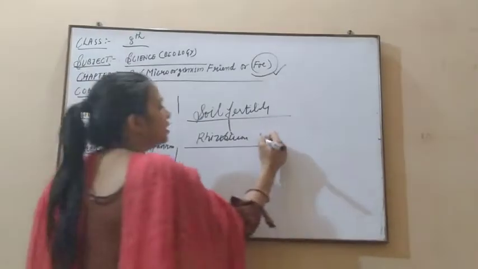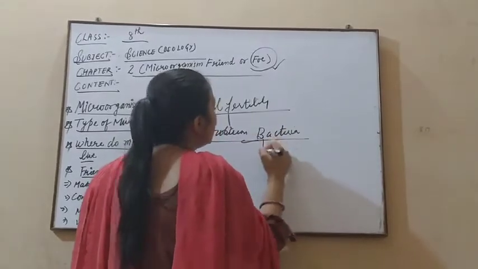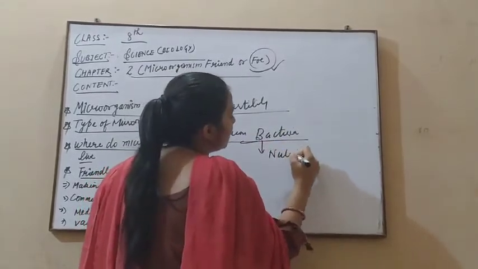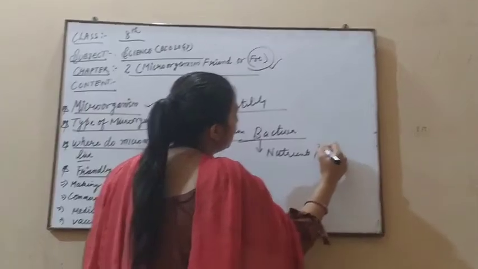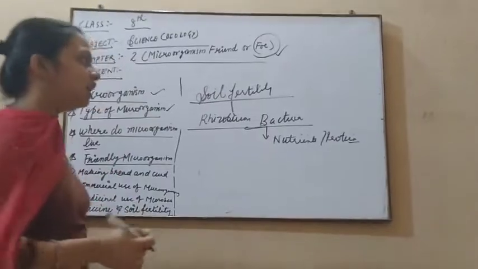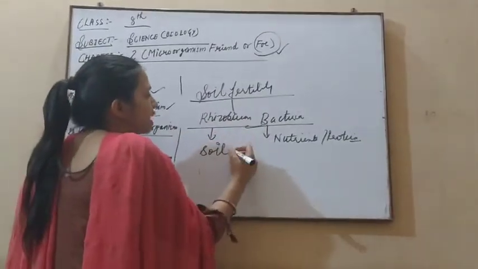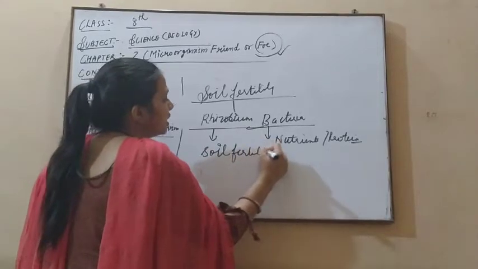So what role does rhizobium bacteria play? They provide nutrients, especially proteins, to the plant. This helps to make the soil fertile. So this is also a microorganism which helps to increase the fertility of the soil.